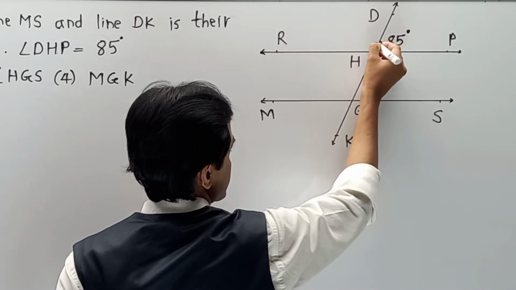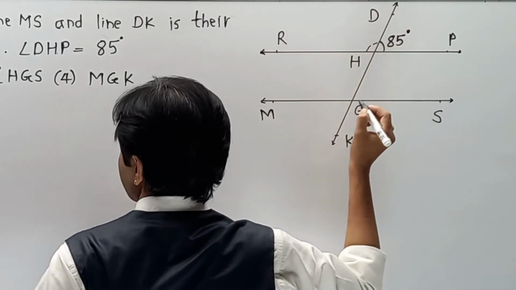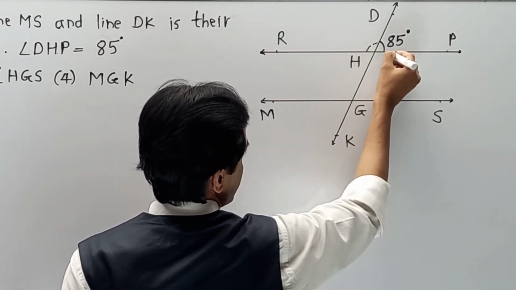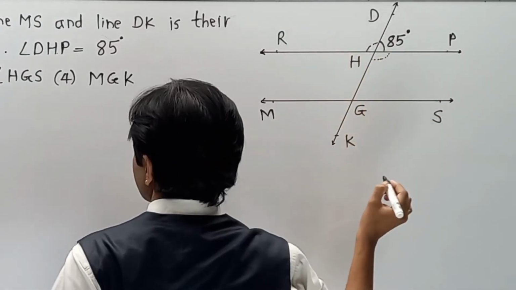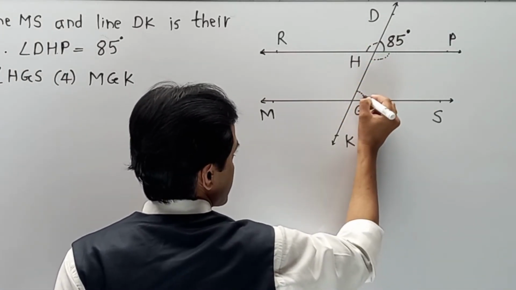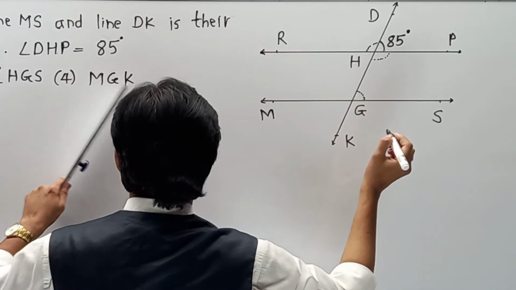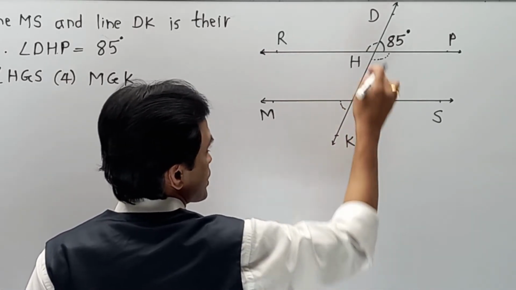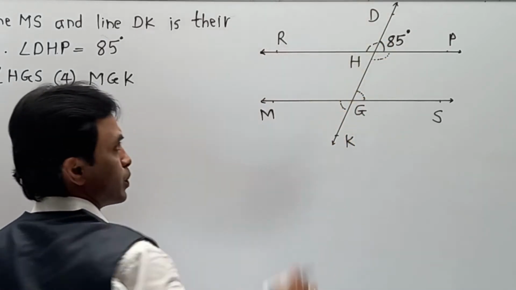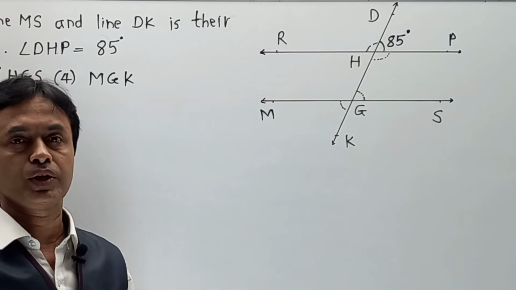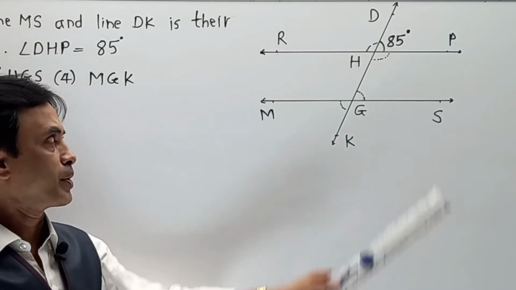RHD means this is the value we are supposed to find. Next, PHG. PHG means again we have to find this value. Next, HGS. HGS means this is the third value. And MGK. MGK means this value. So you have to find 1, 2, 3, 4 values over here. Now try to understand one by one.